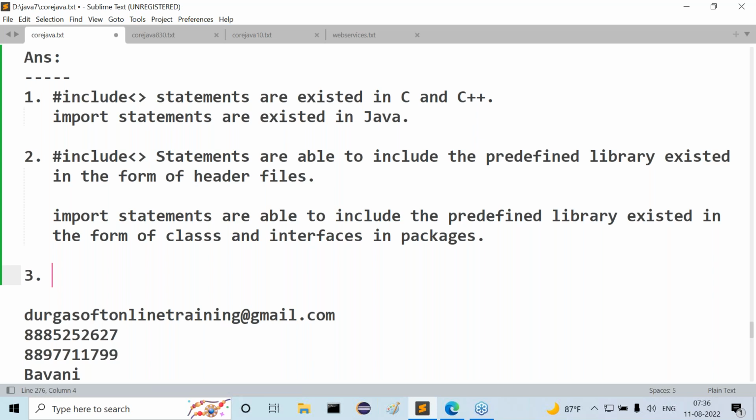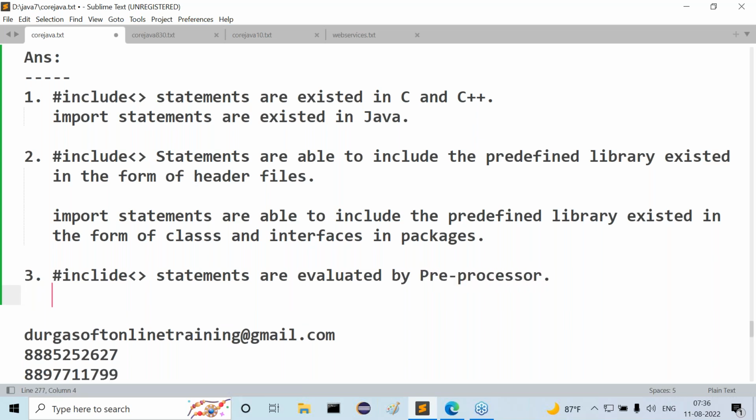So what is the point here I'm telling? Hash include statements are evaluated by the preprocessor.